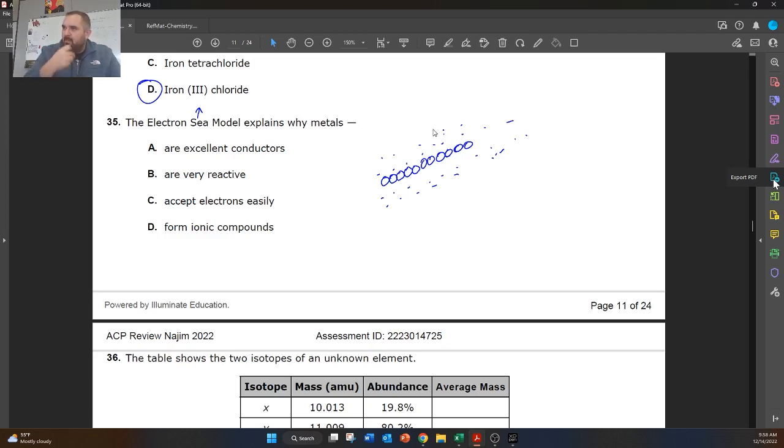to flow through. So the sea of electrons explains why metals are excellent conductors, not why they're reactive, and they don't accept electrons, so that's incorrect. And it's also not why they form ionic compounds. They form ionic compounds because they give away electrons so easily. So it explains why they are excellent conductors.